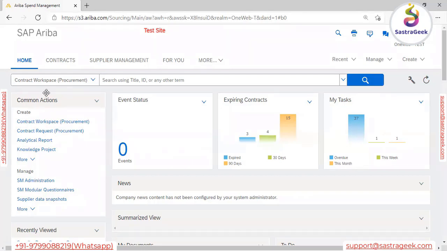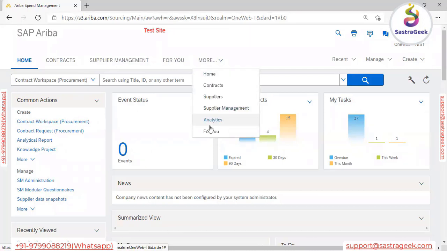If you remember, in the initial session I briefed you that the number of tabs represents the subscription the customer has taken for their business. In this case we have only home, contract, supplier management, analytics, and for you. We do not have catalog or sourcing.